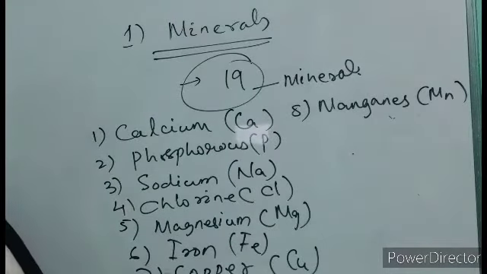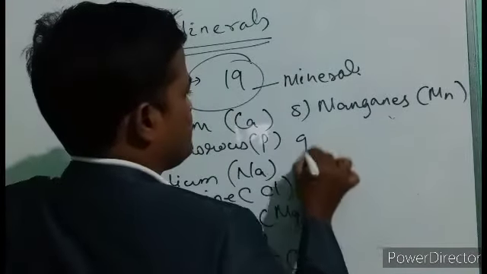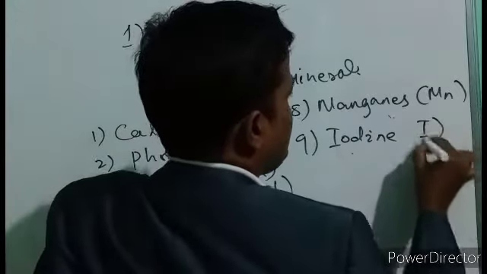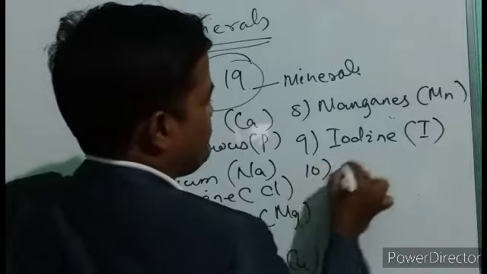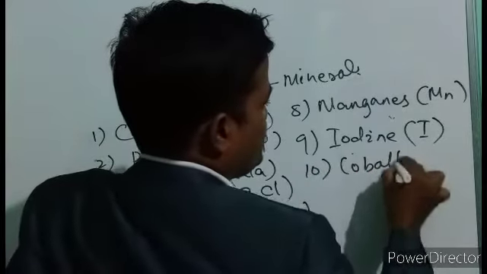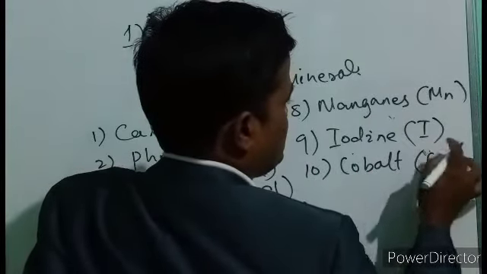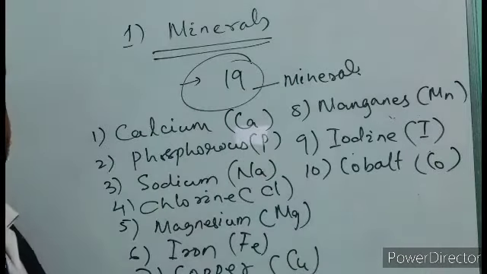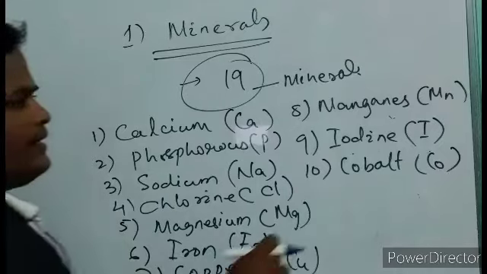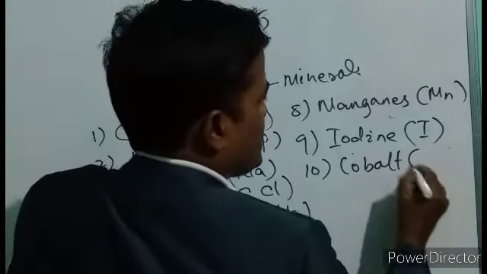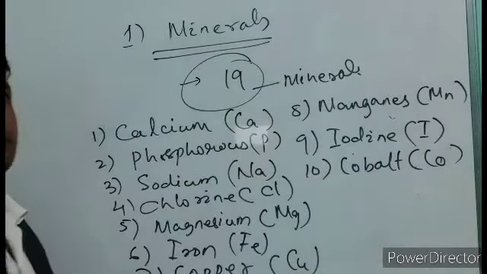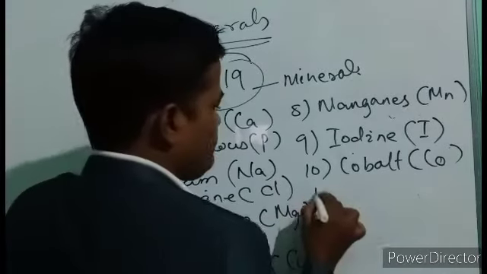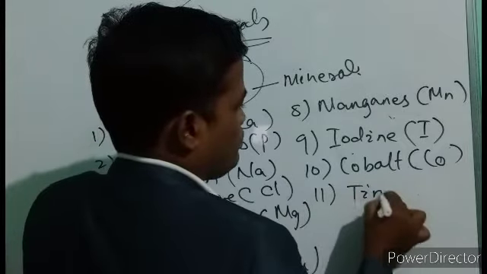Next one is iodine, I. Cobalt, Co, cobalt. Okay, and next one is tin, Sn.